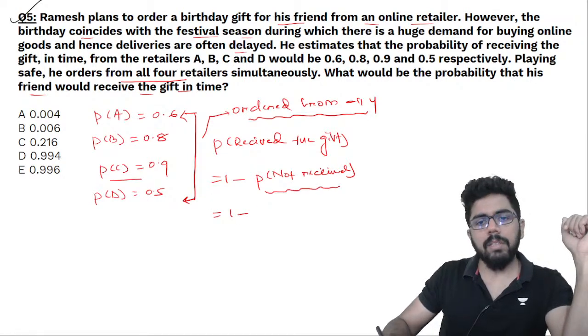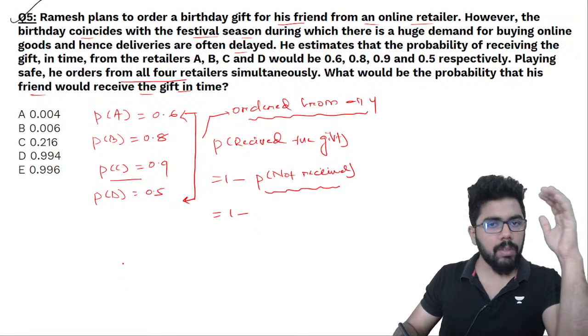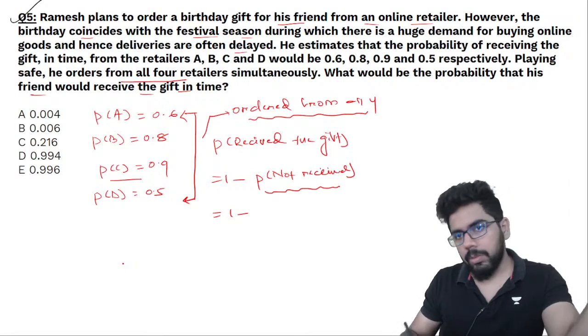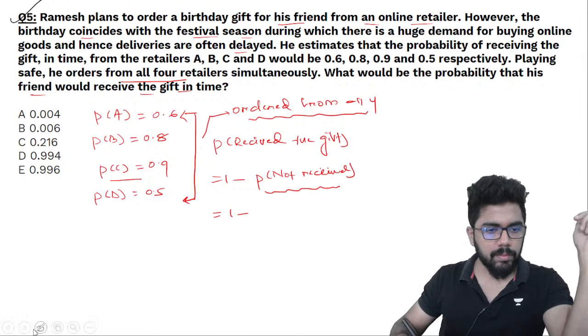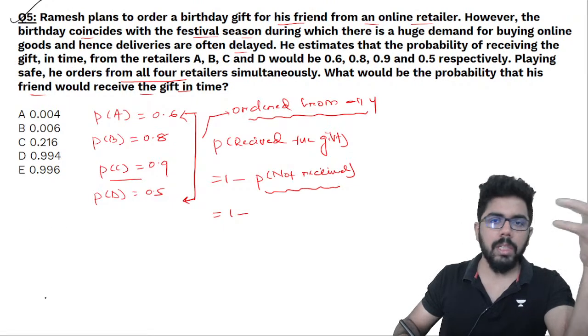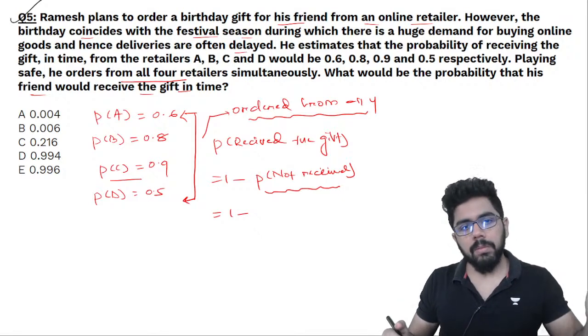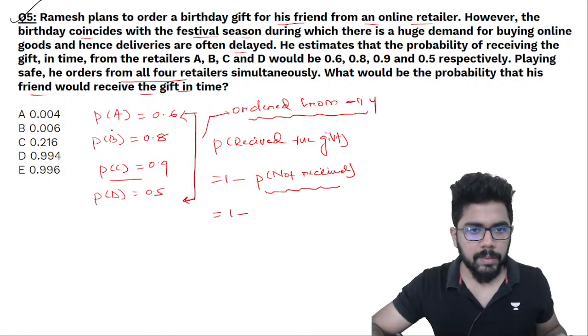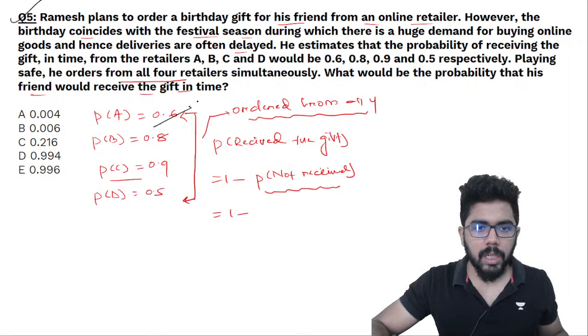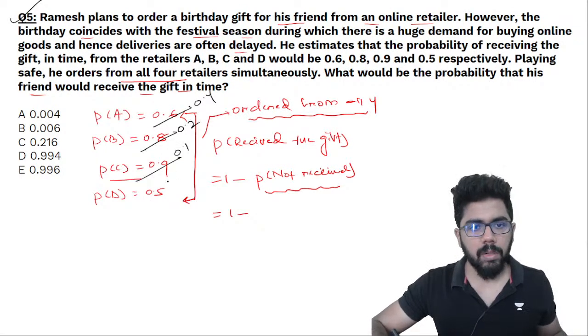And when will the friend not receive the gift? If no retailer, individually, gave the gift at all, everyone failed, that is the only case. Even if one of them delivers, the friend got the gift. What if none of them deliver? Only then will he not get the gift. So 0.6's counter probability is 0.4, here it is 0.2, here it is 0.1, and here it is 0.5.